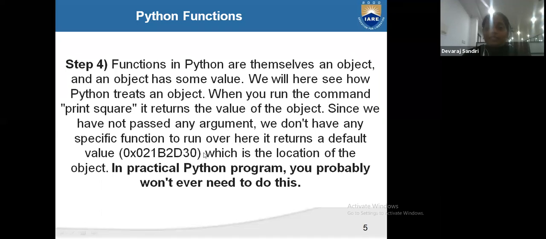When you write this, you don't know what the value of this 0x02 is, you don't know the default value. But in practical Python, you probably won't have any of this.